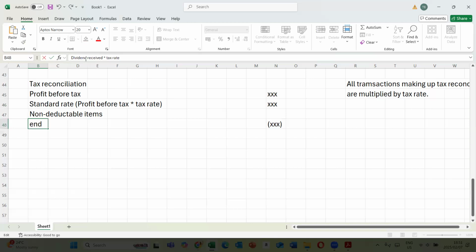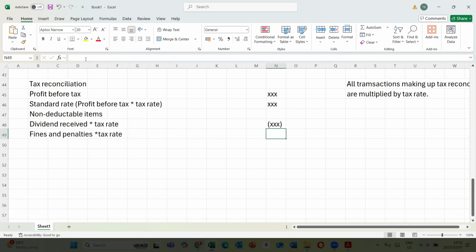And then we move on to foreign. Let's do foreign income at the end. Fines and penalties: you also multiply with tax rate. Fines and penalties was an expense, so it means it was previously deducted in coming up with profit before tax. So to reverse it, we add it back.